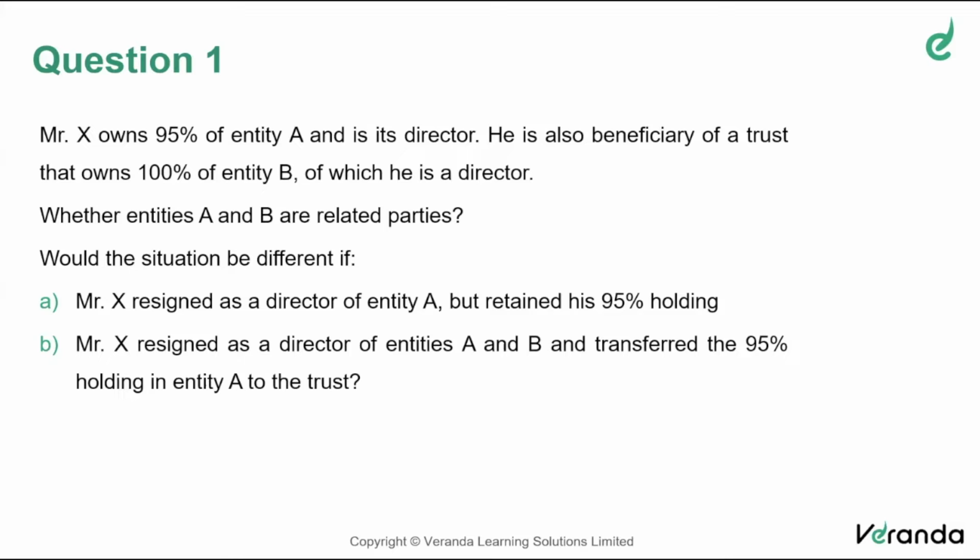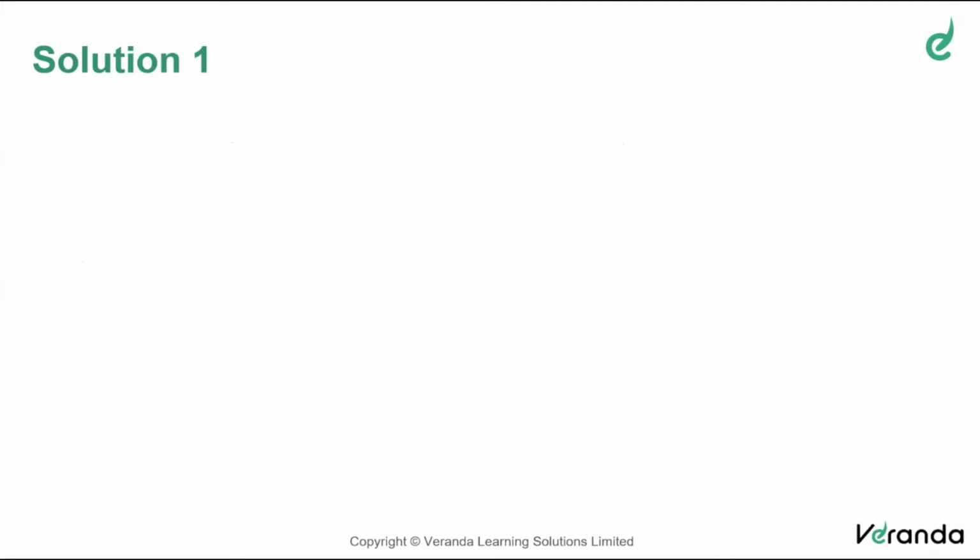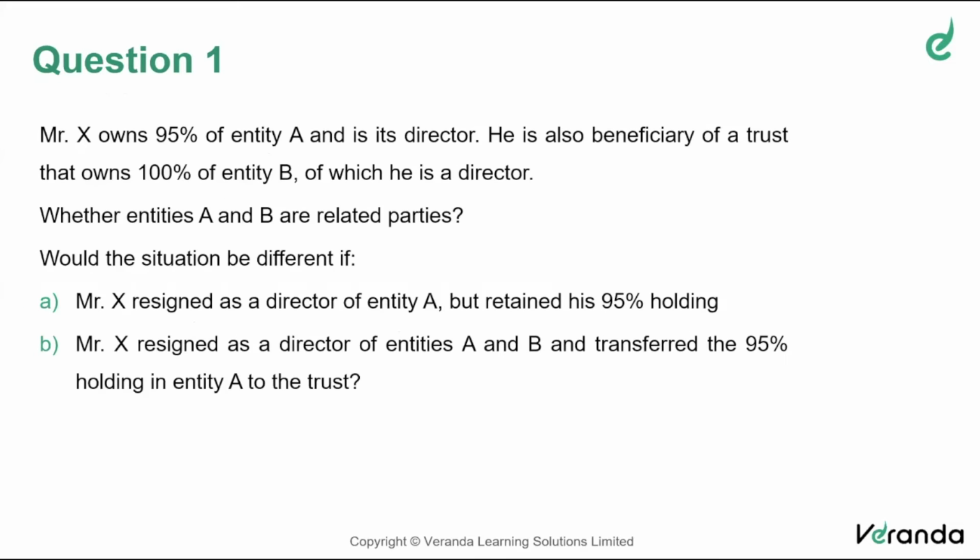So he's still the beneficiary of the trust. The trust is holding 100% in B, but he's not a director of A or B. But the 95% holding that he was having in A is being transferred to the trust. So if these are the situations, maybe I can show the question once again. What could be the solution for this problem?